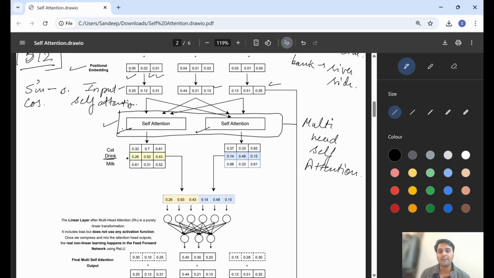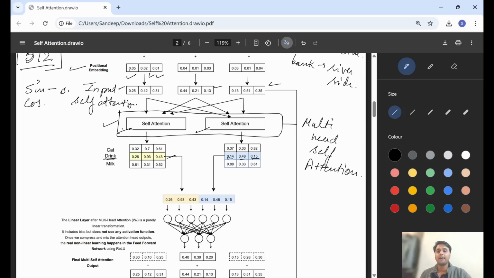Now for the drink word, only for the drink word, I'm picking: how can we combine the results of multiple self attentions? For the drink word, this vector we got from the first self attention, and we got this vector from the second self attention.